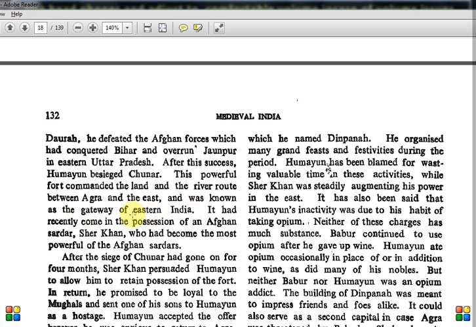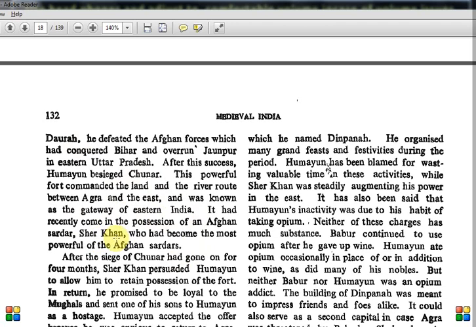So this is again prelims. If they want to make it even tougher, they can put this also: one particular place is called the gateway of eastern India. That is Chunar, the Chunar fort on the eastern side of India. That is one location you have to remember, Chunar and Daura. It had recently come into the possession of an Afghan Sardar, Sher Khan. Sher Khan's actual name is something else, and we will learn more about him in the next video maybe. I think his name was Farid or something, and then he killed a tiger and was called Sher Khan.